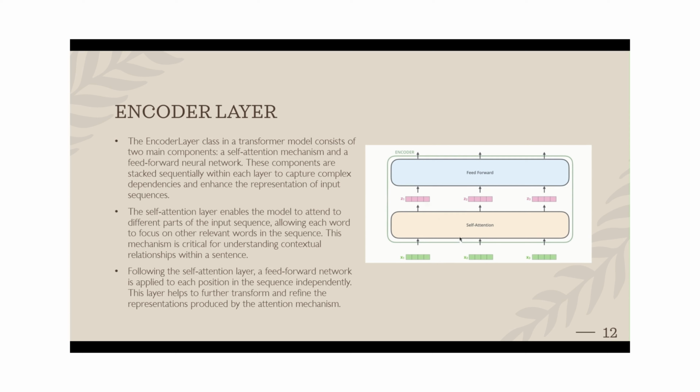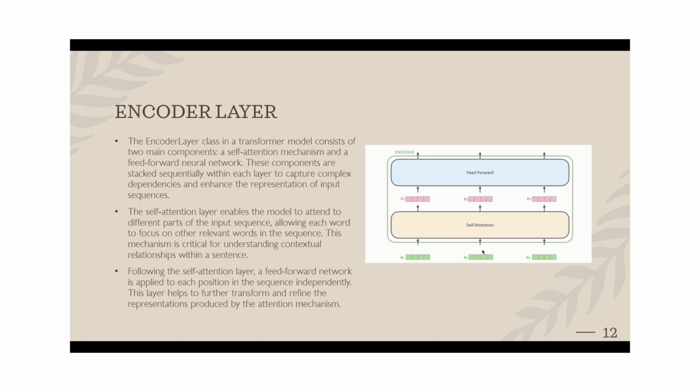The encoder layer in a transformer model consists of two main components, which are self-attention and a feed-forward neural network. These encoders generally are stacked one upon another to capture complex dependencies and try to capture the more complex data from the input tokens.